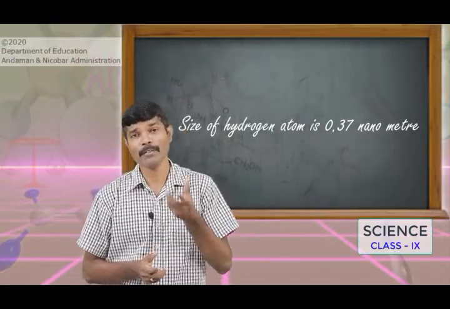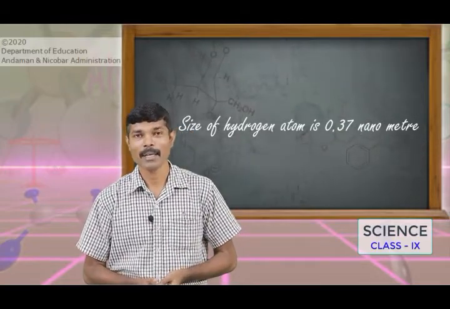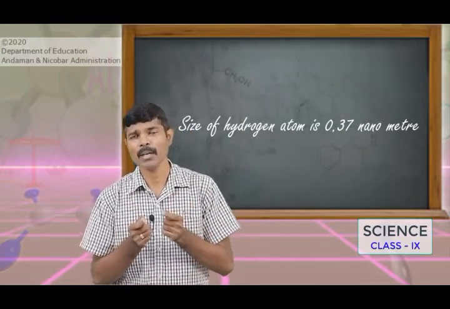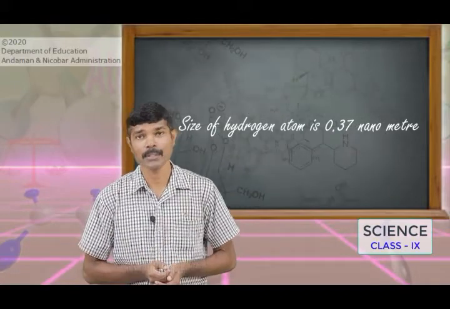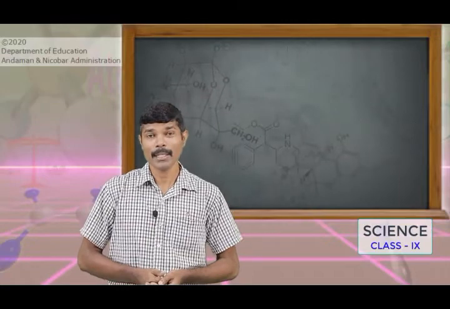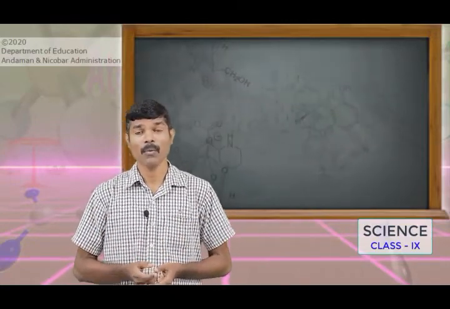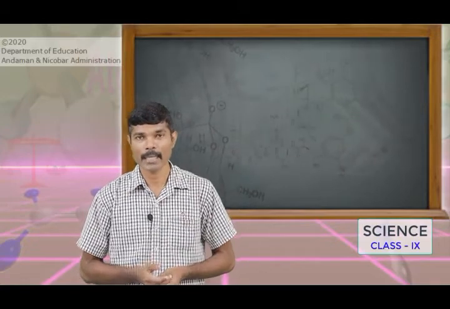If you try to get a feel for 0.37, it is beyond our imagination, such a small atomic size. From Dalton's atomic theory, we learned what an atom is, the smallest particle of an element, and what the behavior of an atom is.